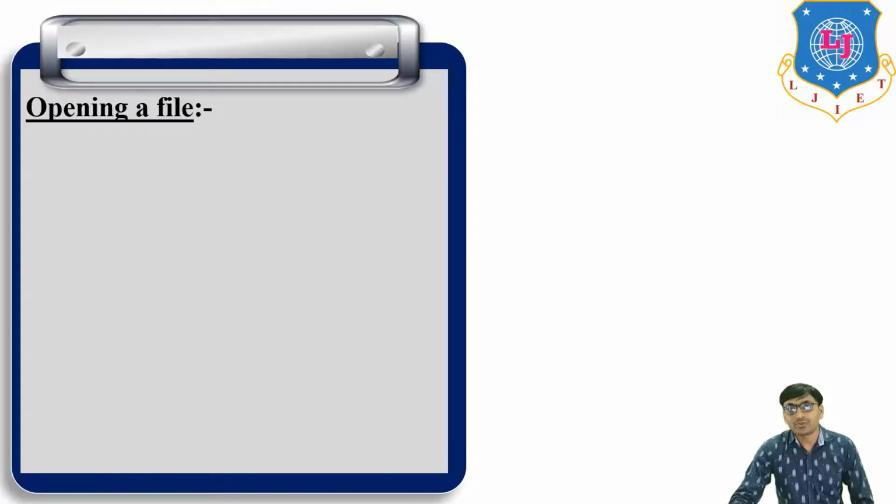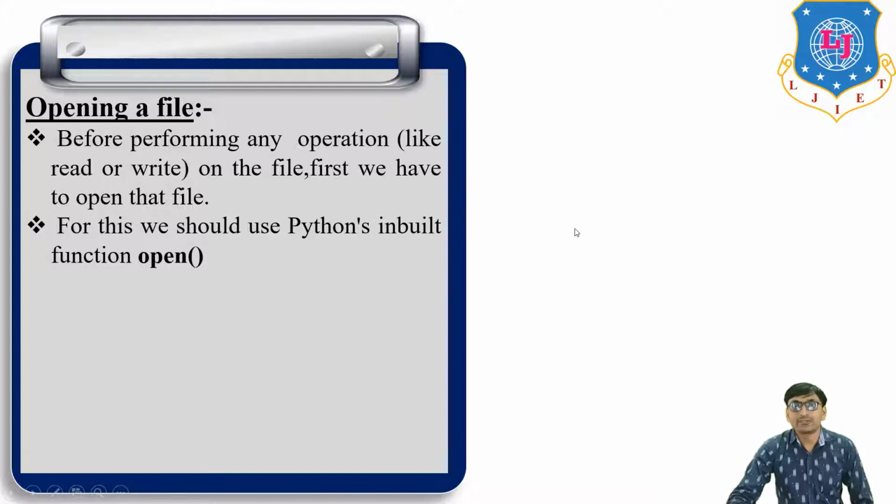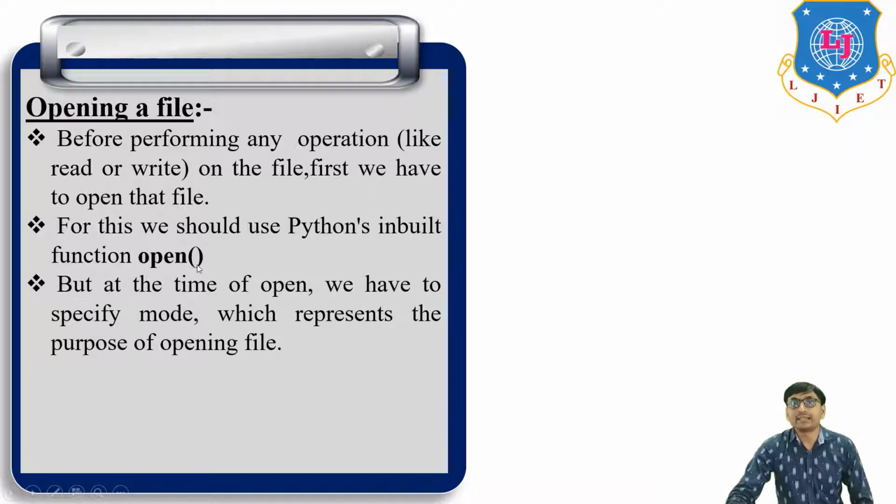Then the next topic is opening a file. Before performing any operation on the file, first we have to open that file. For this, we should use the Python inbuilt function open(). But at the time of open, we have to specify the mode, which represents the purpose of opening the file. Why do we open a file? Read purpose, write purpose, append purpose. Those are different types of mode that we will discuss later on.